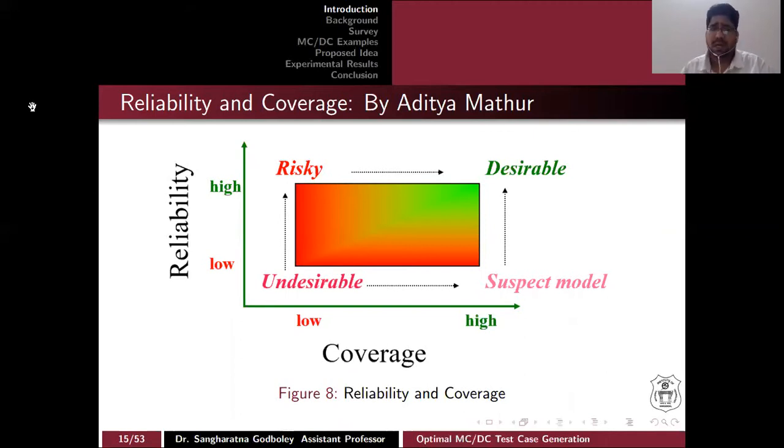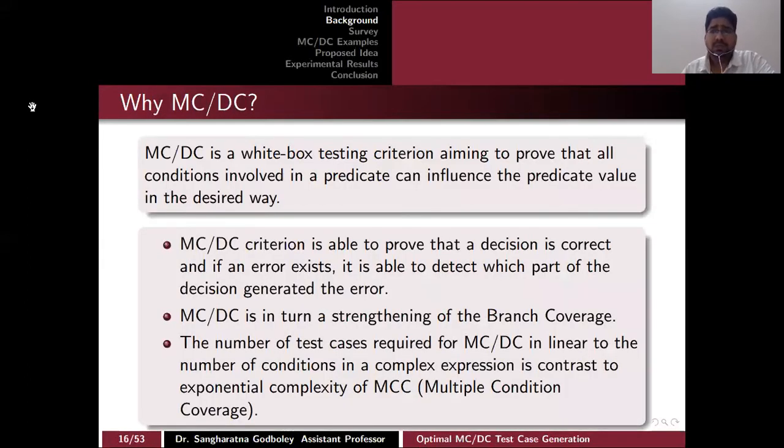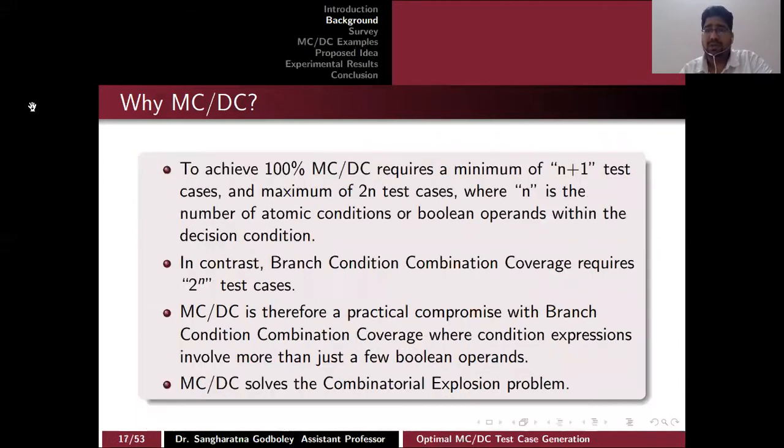If coverage is quite high but reliability is low, that's a suspect model. So the desirable expectation is high coverage and high reliability. That's why coverage is important. MCDC is, let's say, the second strongest coverage criterion, which generates n plus 1 test cases, where n is the number of atomic conditions. MCC generates 2 to the power n test cases. So MCDC solves the problem of combinatorial explosion.